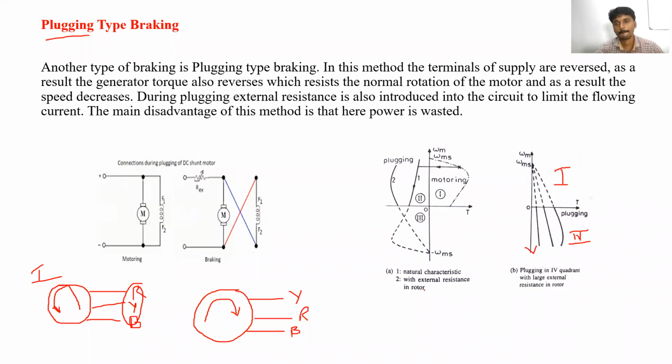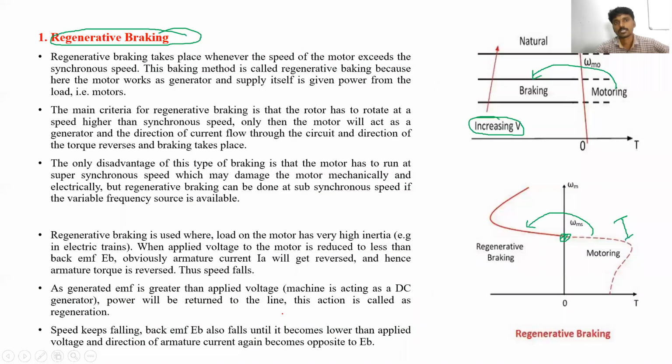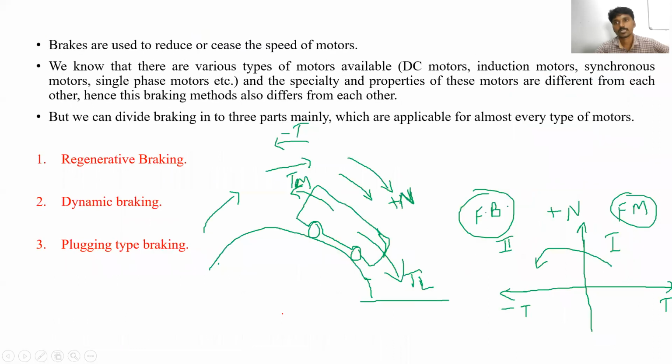Is it clear? But still the current is flowing positive, so it is working as a reverse motoring. So this is the simple reason for regenerative braking, dynamic braking, and counter current braking.